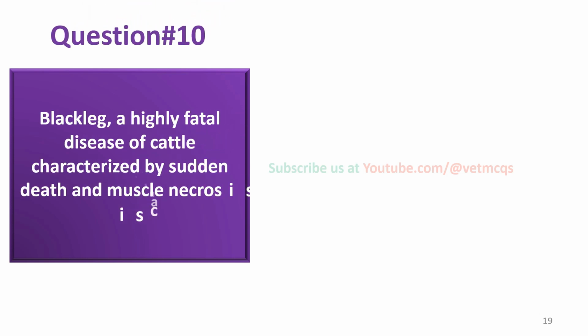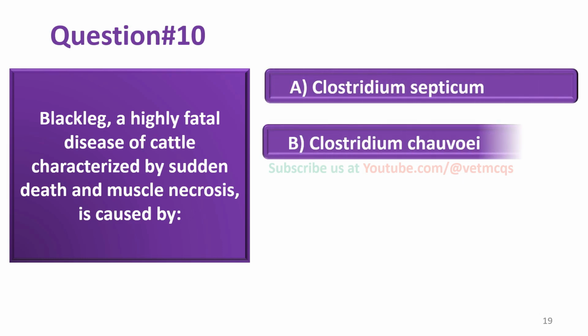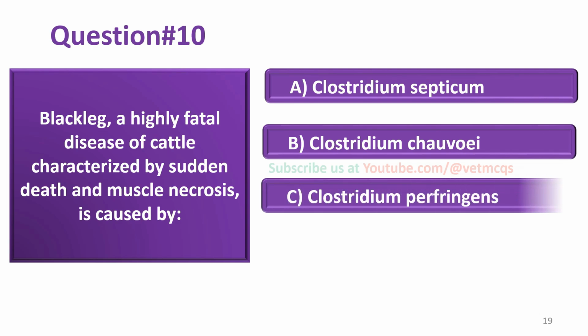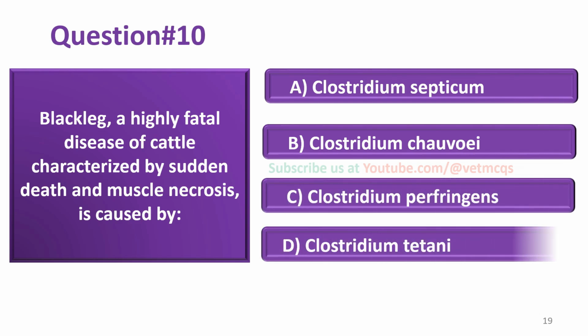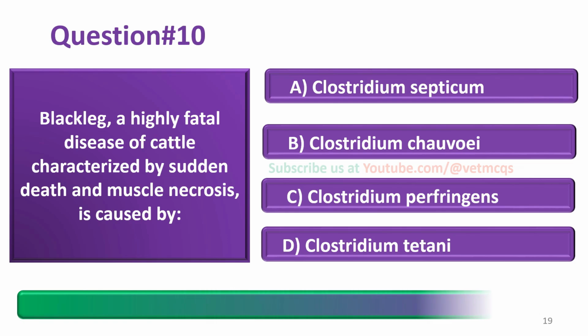Blackleg, a highly fatal disease of cattle characterized by sudden death and muscle necrosis, is caused by Clostridium septicum, Clostridium chauvoei, Clostridium perfringens, Clostridium tetani. And the correct answer is option B, that is Clostridium chauvoei.